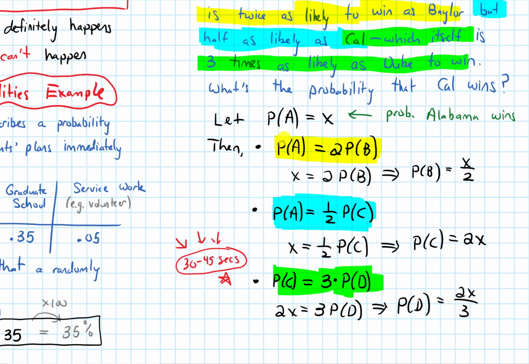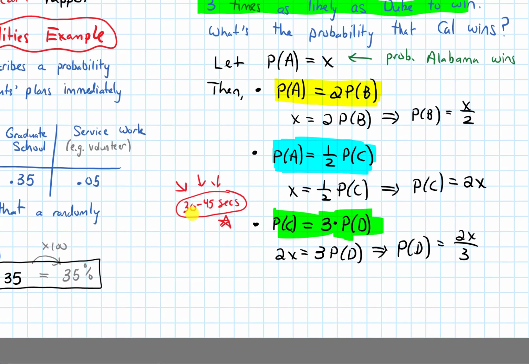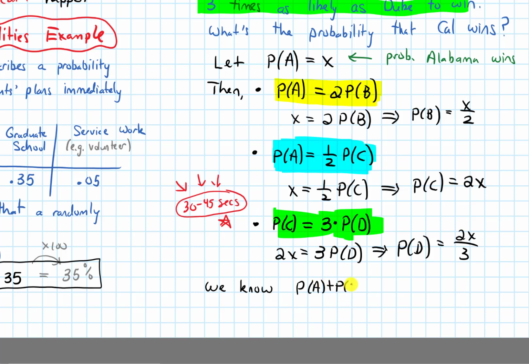Okay, so now I at least have each of these probabilities, that A wins, B wins, C wins, D wins, in terms of a variable. So we know that when we add all of these different cases together, the probability of A winning plus the probability of B winning plus the probability of C winning plus the probability of D winning, because those are all the different scenarios that we might have here, these should add up to 1.